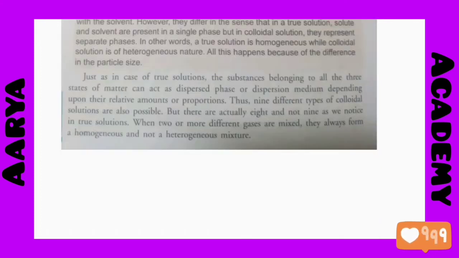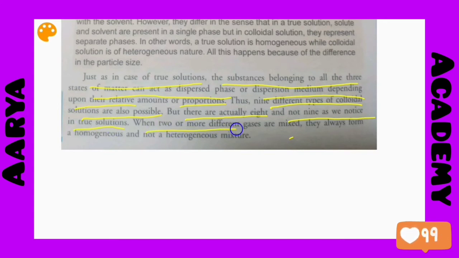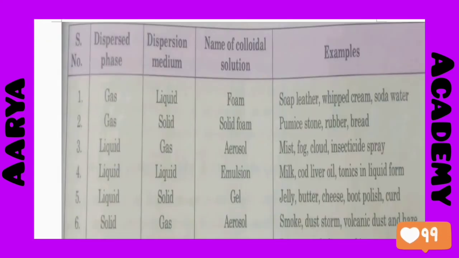Just as in the case of true solution, substances belonging to all the three states of matter can act as a dispersed phase or dispersion medium depending upon their relative amounts or proportions. Thus, 9 different types of colloidal solutions are also possible, but there are actually 8 and not 9 as we noticed in true solution. When two or more different gases are mixed, they always form a homogeneous and not a heterogeneous mixture. These are the different types of mixtures that I want to discuss.